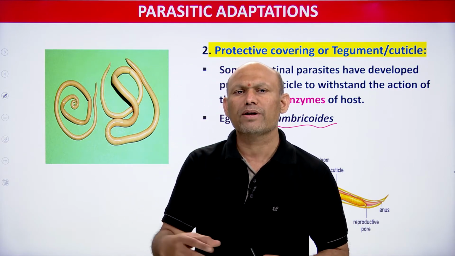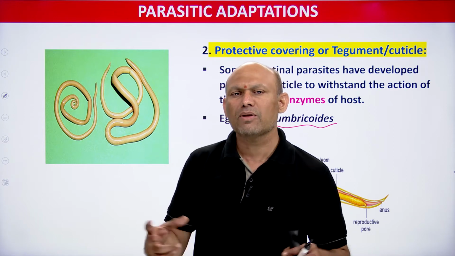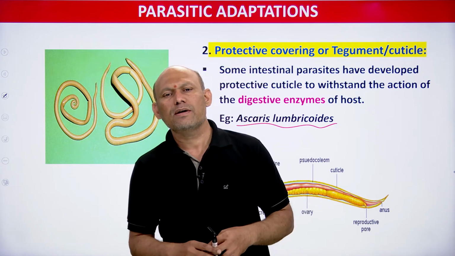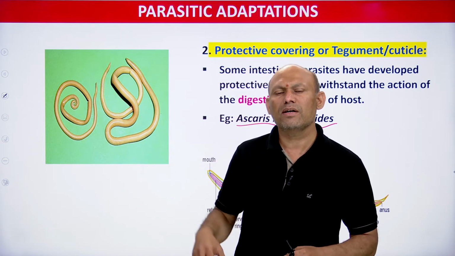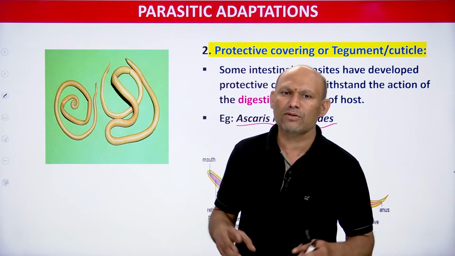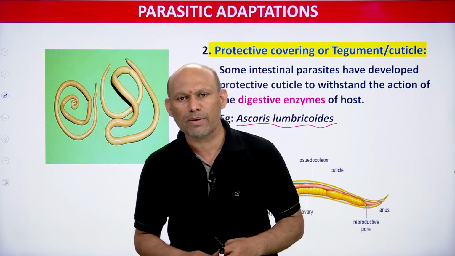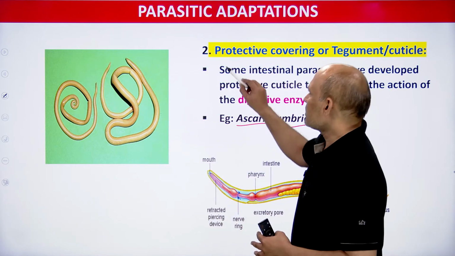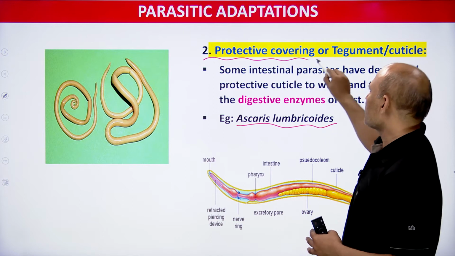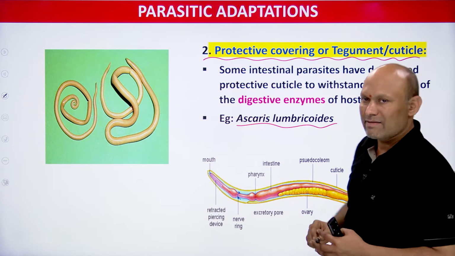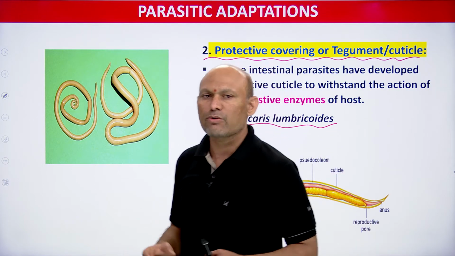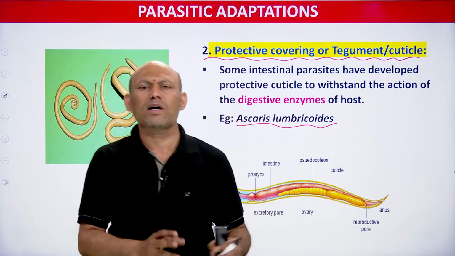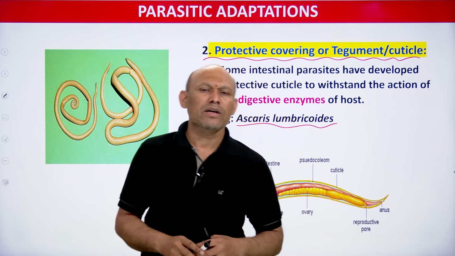So in order to protect itself from the different kinds of enzymes of the host, this parasite's body is covered with a thick cuticle, students. So that is what you need to remember. This structure again you need to remember. The body of the parasite is covered with a thick protective covering, that is cuticle or tegument. This is one more adaptation exhibited by the endoparasites.